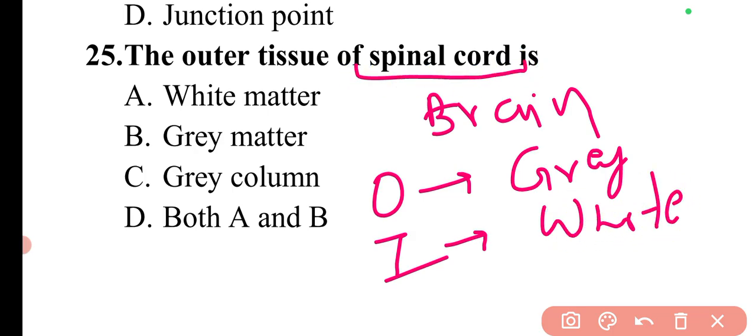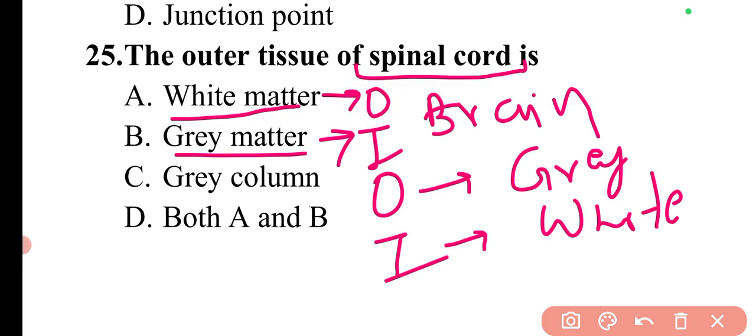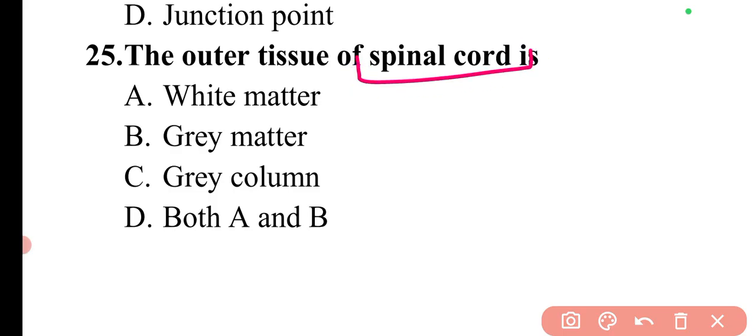While in the spinal cord the outer tissue is white matter and the inner tissue is gray matter. So this is the basic difference. You can remember only one and the opposite will be for the other part. Like in the spinal cord, the outer tissue is white and the inner tissue is gray. Then the opposite will be for the brain. In that way you can remember.